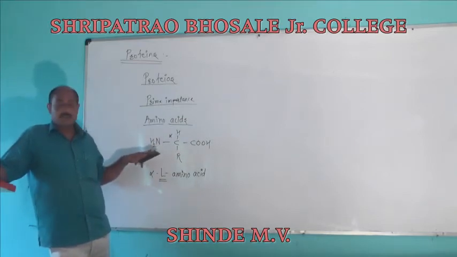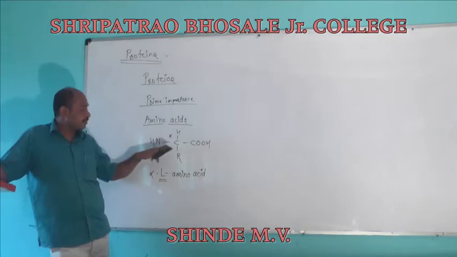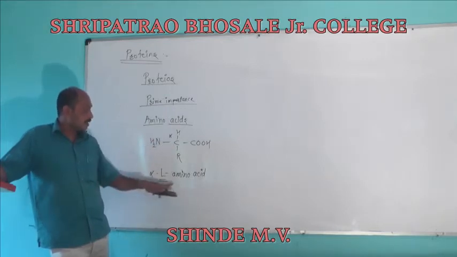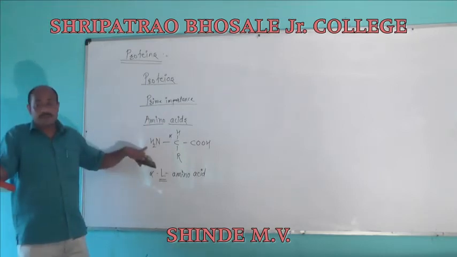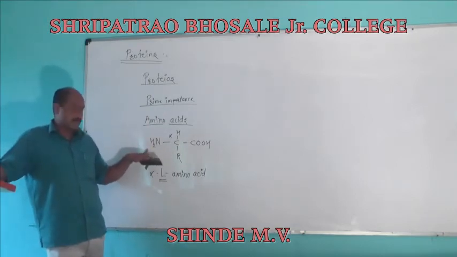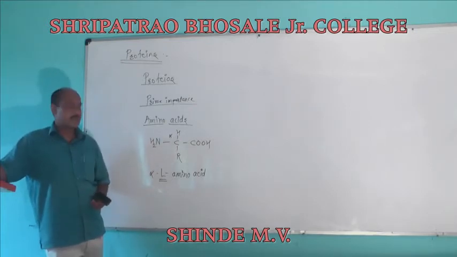We have the amino group at the alpha carbon, with NH2 at the left hand side, so these are considered alpha L amino acids.